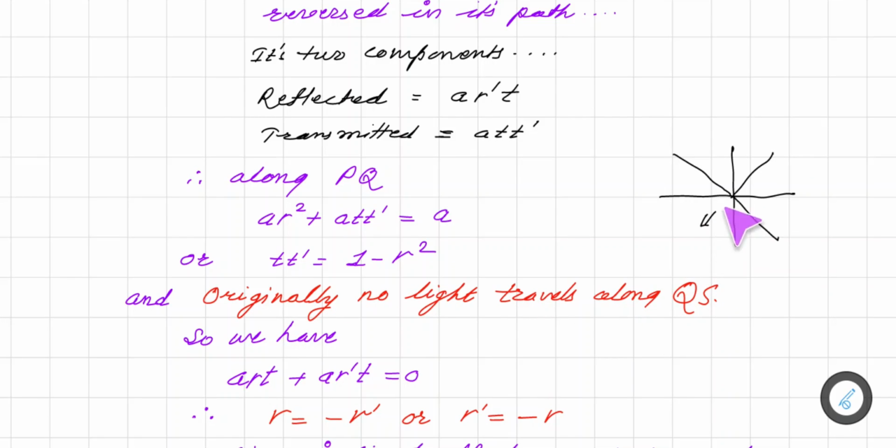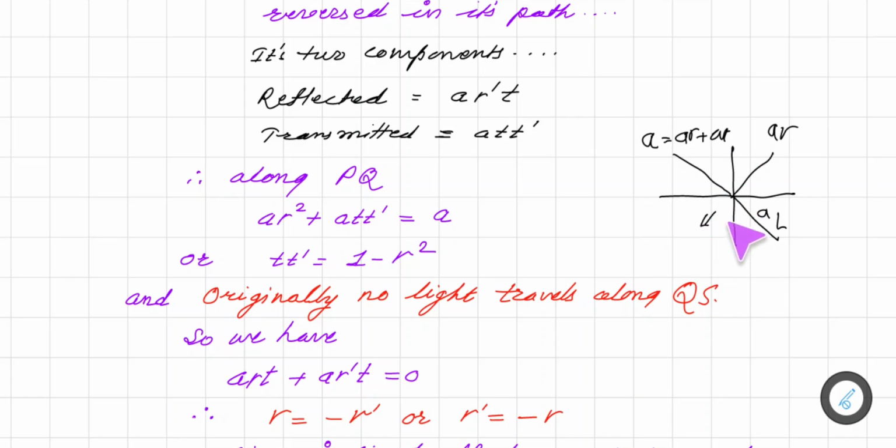So we have got the component along this, that component is ART plus AR dash T. So if amplitude A travels in this direction, some part is reflected, some part is transmitted, and when it reverses the path, actually A should be equal to AR plus AT.